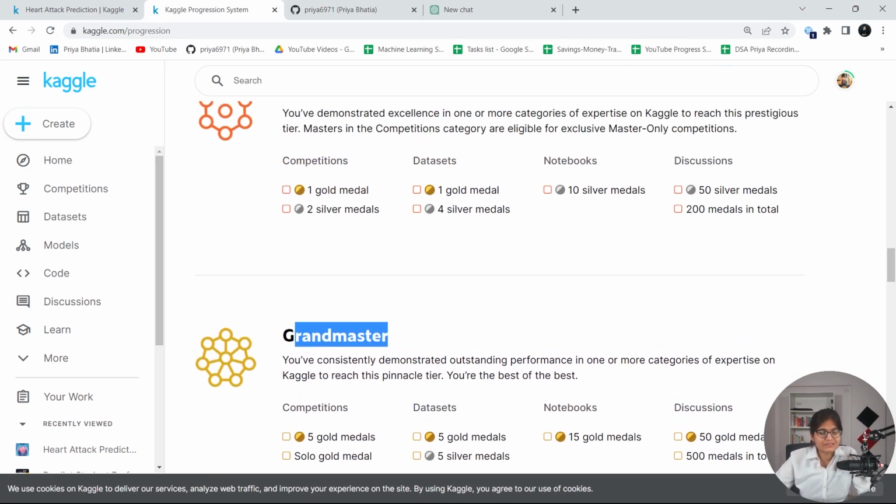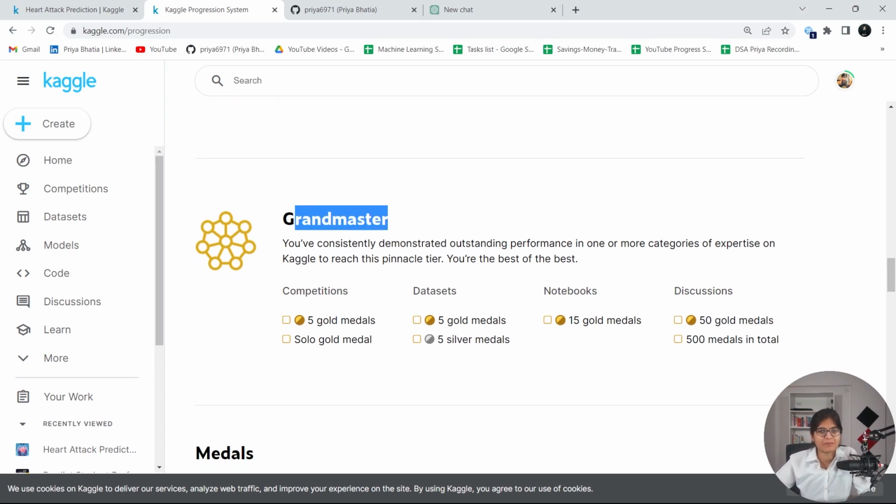You will observe that on LinkedIn profiles, many people write in their heading that they are grandmaster. So when they write that they are a Kaggle grandmaster, it means they have achieved this much. This is again a very big achievement.